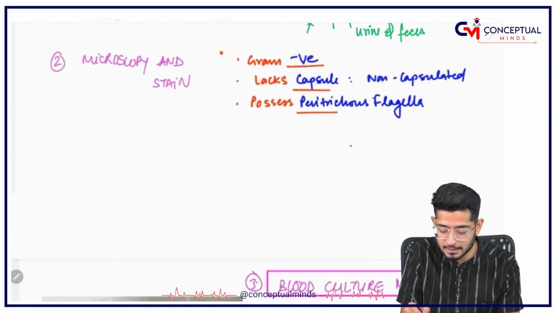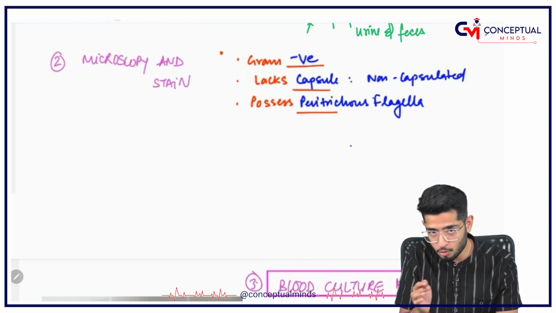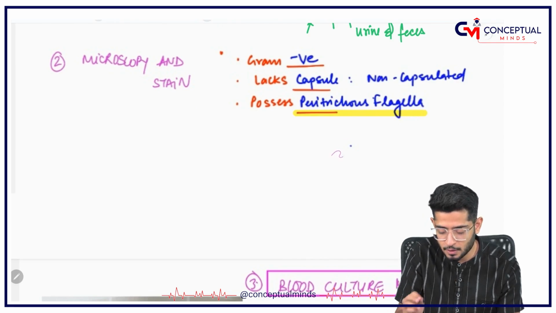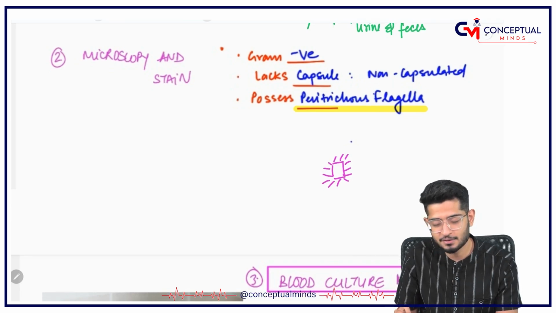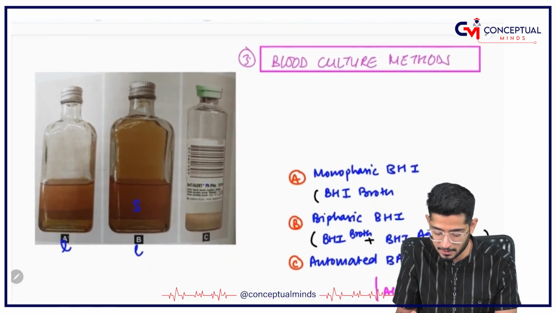Microbiologically, you should know that these are gram negative, they have no capsule, I have already told you, and it possesses peritrichous flagella. This thing also I have told you. It has flagella on every side, peritrichous flagella.